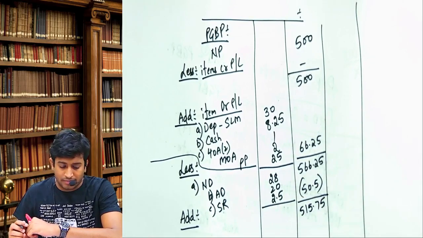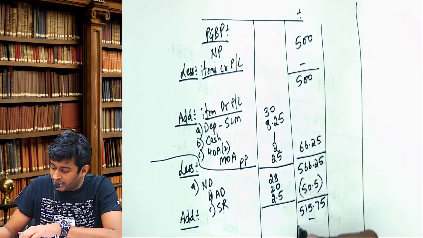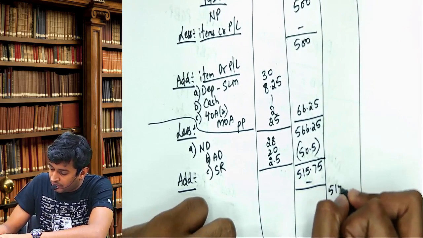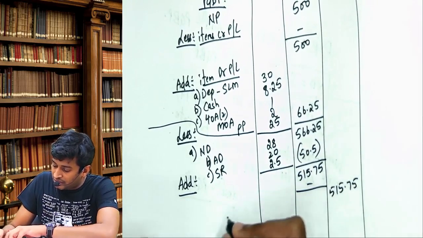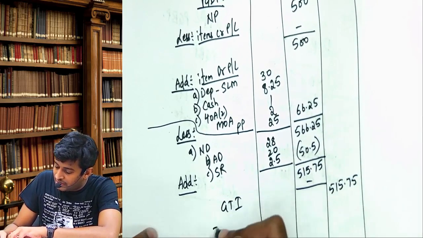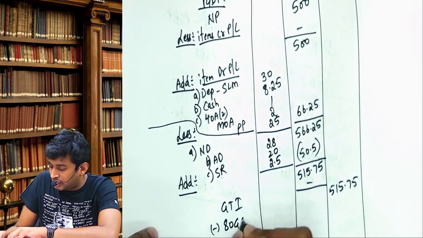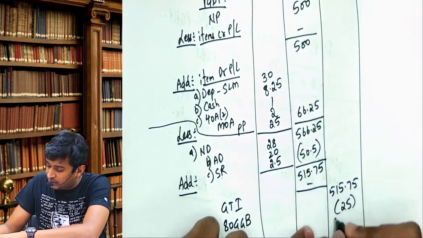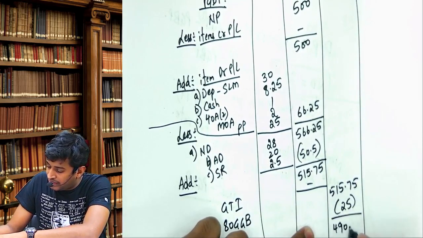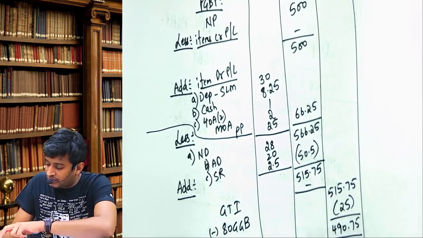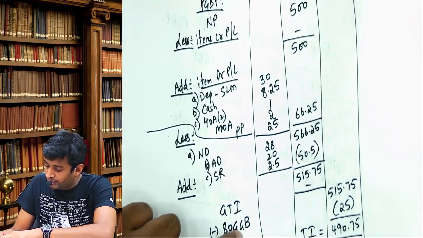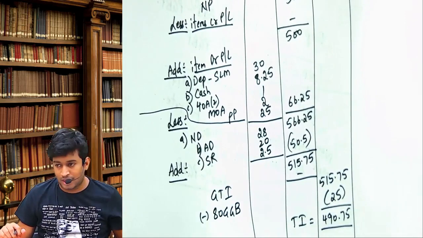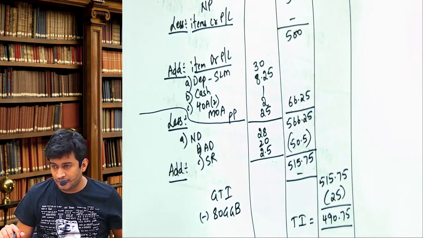Add 2, is there anything? Add 2, nothing. Take the total, 515.75. This is your GTI. Less 80 GGB 25. 490.75. This is your taxable income. Am I clear till here?